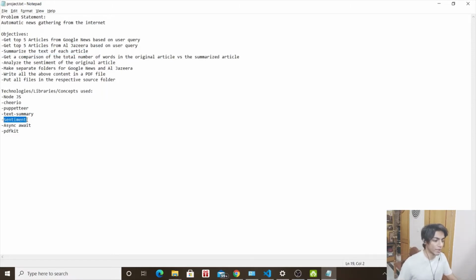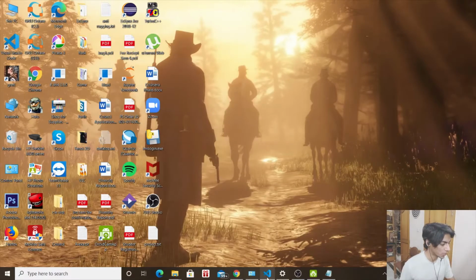Then there comes the sentiment library. So I've already installed all of these, and the same goes for PDFKit, which will be used to write all of our content in the PDF files. And of course, for the automation part of this project, I will be using the concepts of async await. I considered using promises in the initial draft, but I came to the conclusion that async await is much simpler and reduces the number of lines used in our code by a great degree. So without further ado, let's go on to the project and its demonstration.